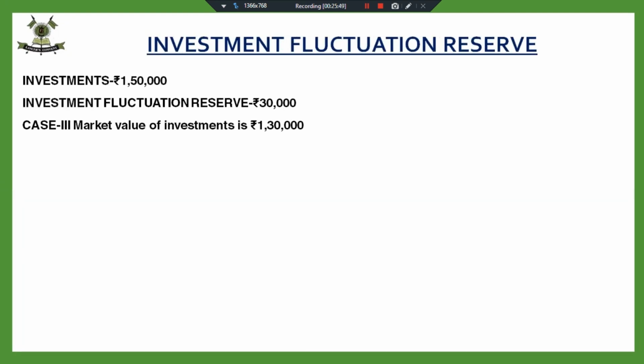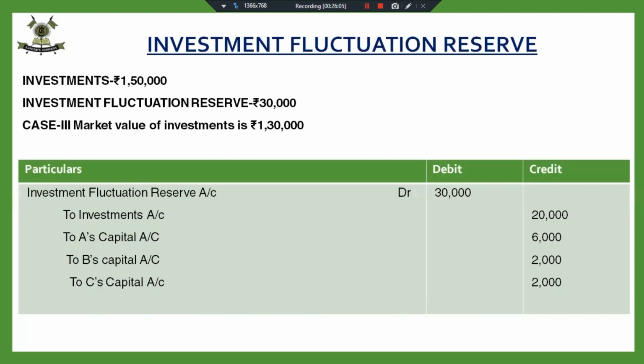Market value has decreased. Now in this case, I'm going to utilize the reserve for the decrease in the value of investments by 20,000. The remaining unutilized portion is going to be distributed amongst the partners in the old profit sharing ratio. Ratio is important. It is the old profit sharing ratio, and it's for all the chapters of reconstitution. It's always the same, so you don't have to remember anything new here.